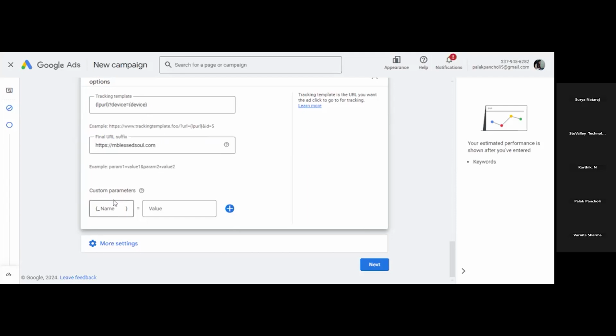And custom parameter means if other than device you want to track other things also, like if you want to add keywords also, means you want to track keywords also. So you will write here keyword equals to keyword, which type of value you will get in keyword, okay. So this is how you can do this.